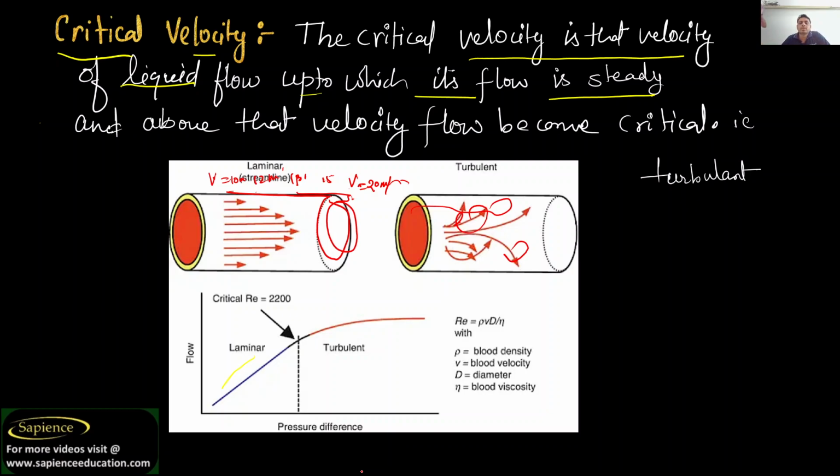So the velocity at which this change happens, from steady to unsteady, laminar to turbulent, is known as the critical velocity. So this is all about the different types of fluid velocity.